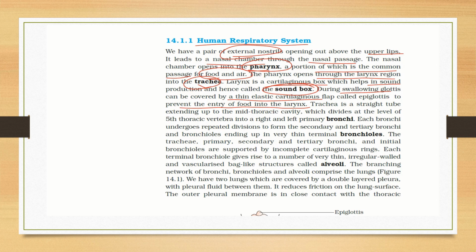Okay, so when we move down from the larynx, the trachea is a straight tube extending up to the mid-thoracic cavity. Then it divides at the level of the fifth thoracic vertebra into the right and the left primary bronchi. This bronchi and trachea division at the fifth thoracic vertebra we will read afterwards. First let us study something about the nasal chamber or nasal passage.